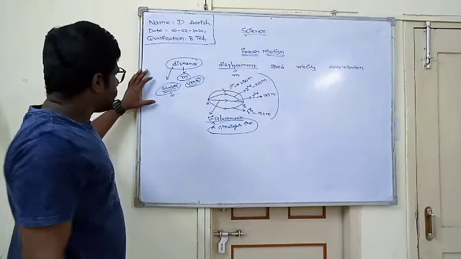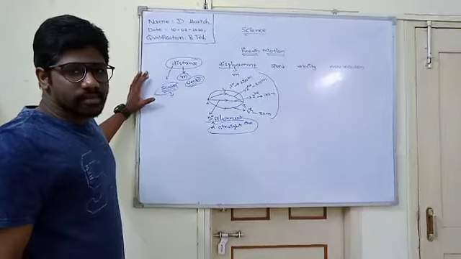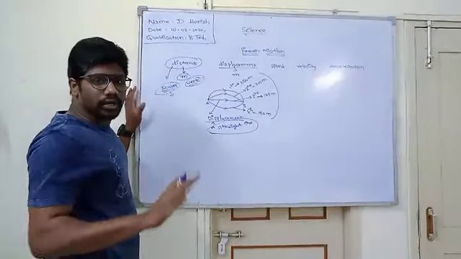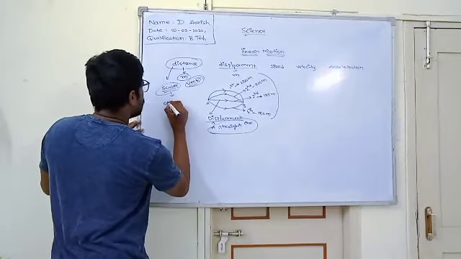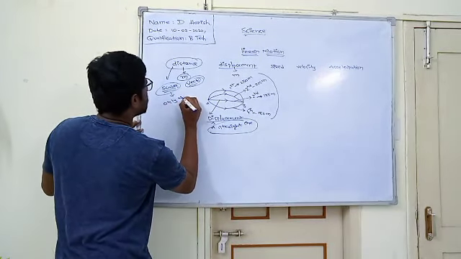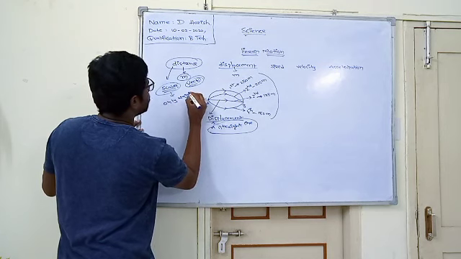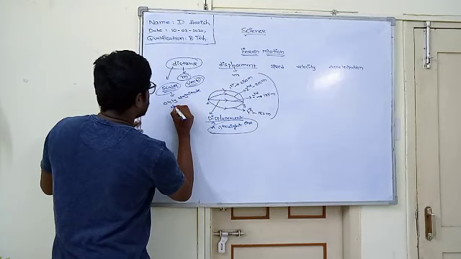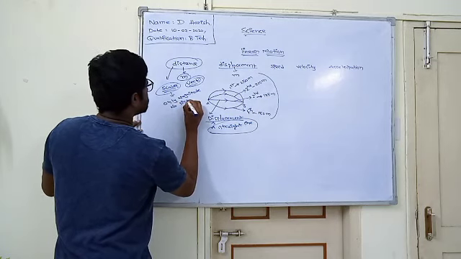Scalar is a physical quantity which has only magnitude but no direction. Magnitude means it has some value, but no direction.